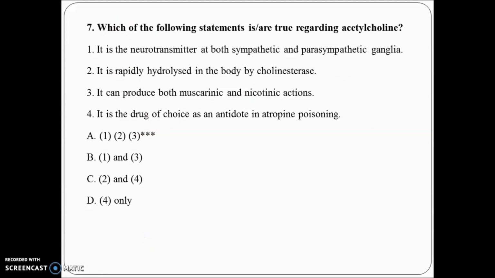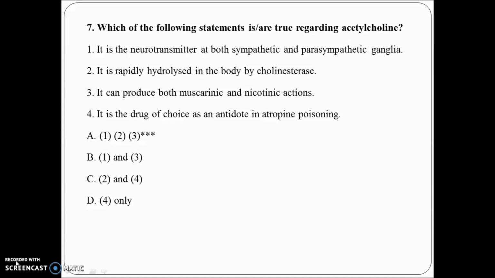Which of the following statements is or are true regarding acetylcholine? Read the options now. You know acetylcholine is a neurotransmitter, so it's a correct option. Yes, cholinesterase is an enzyme which helps in cleavage of acetylcholine. Then yes, acetylcholine has both muscarinic and nicotinic action, but option 4, D, is looking incorrect. That is, it is a drug of choice for atropine poisoning, and we know the drug of choice for atropine poisoning is physostigmine. So the correct answer here is options 1, 2 and 3.